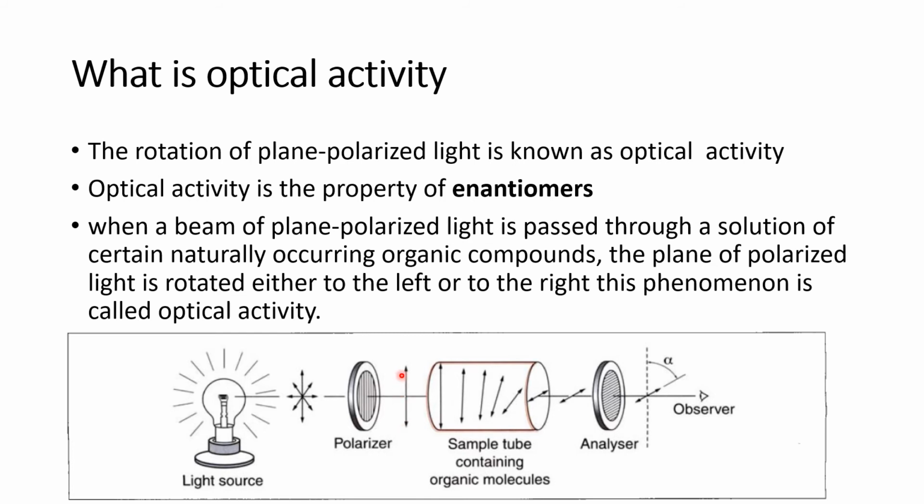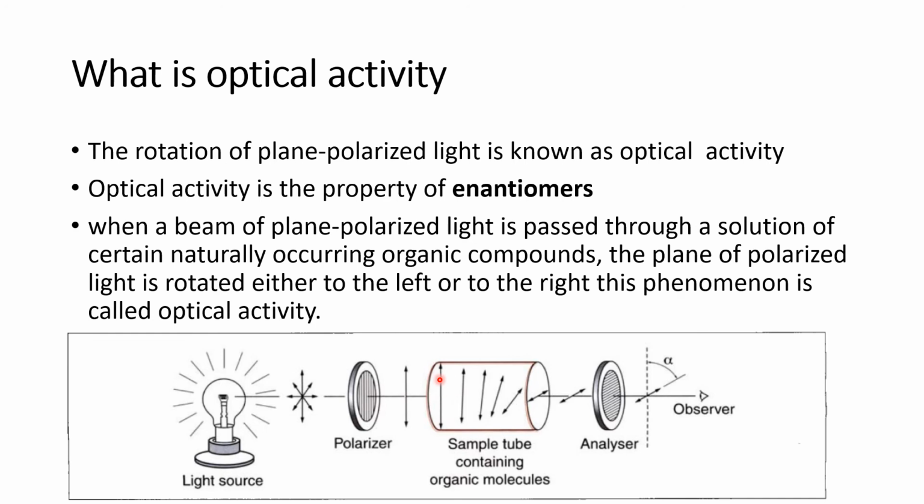Now this plane polarized light is passing through a sample tube where we have placed our enantiomer. Whenever the light passes through this tube, it gets deflected or rotated at a certain angle called alpha. This is analyzed by another polarizer or instrument called a polarimeter. The total instrument is called a polarimeter. It analyzes how much angle the light has deviated.